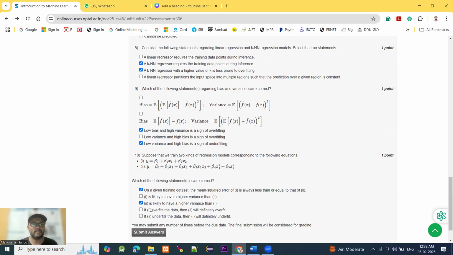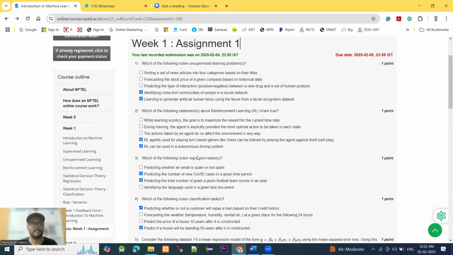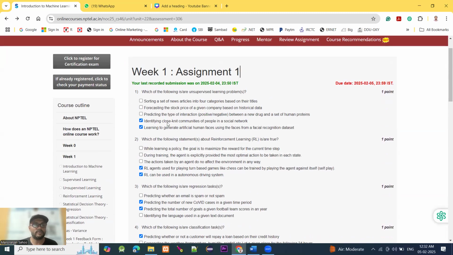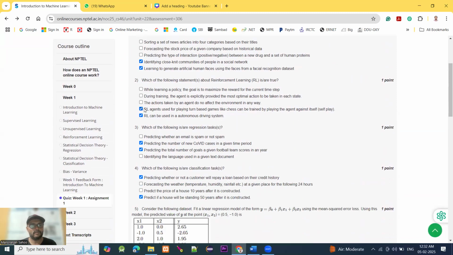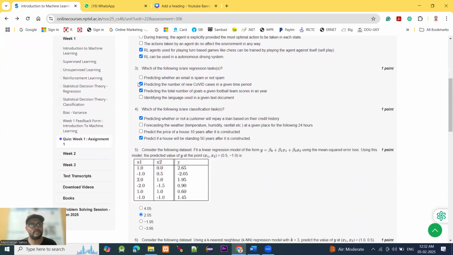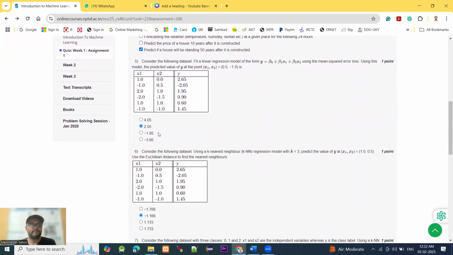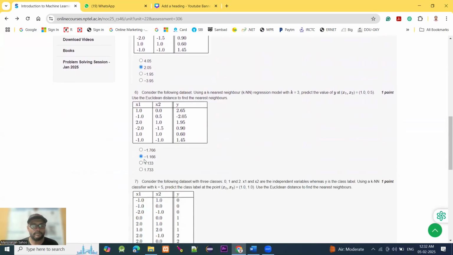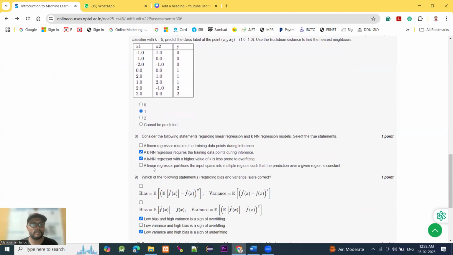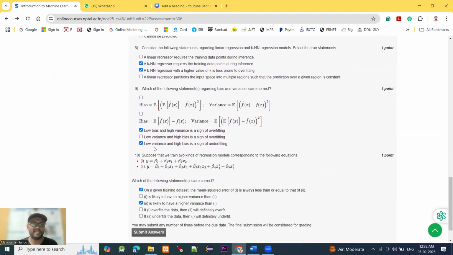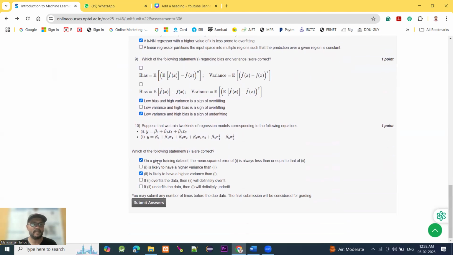Okay, and we submitted the answer here. You can see, once again I'm going to show you the options for each question. Question number 2, options D and E. You can find it also D and E in question number 3, option B and C. Question number 4, A and D. Question number 5, option B. Question number 6, option B. Question number 7, option B. Question number 8, B and C. Question number 9, A and C. And question number 10, options A and B.